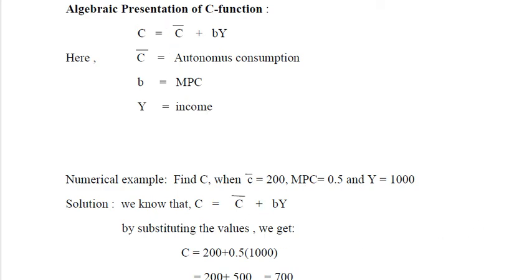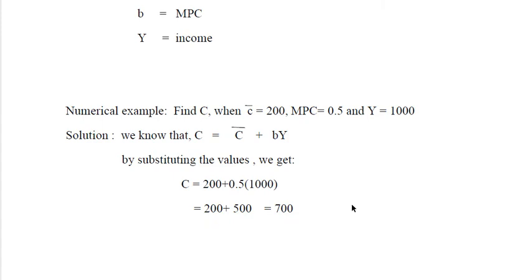I have solved a numerical example for you. So it is a numerical where we have to find C, consumption function, and the given is C bar, autonomous consumption is 200, MPC is 0.5 and income is 1000. So we know the equation of consumption function, it is C bar plus dY. So by substituting the values in this, we get the consumption function as 700.